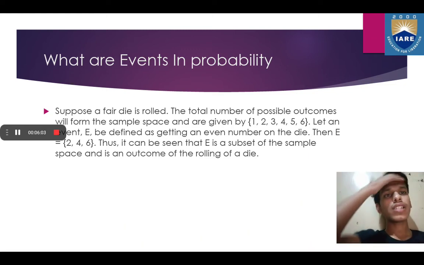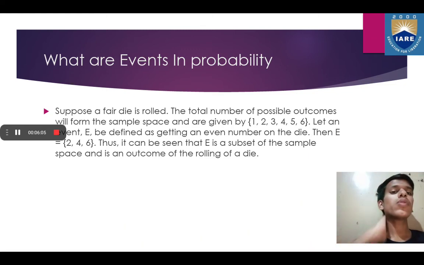Next, what are events in probability? Suppose a fair die is rolled. The total number of possible outcomes will form the sample space and are given by 1, 2, 3, 4, 5, 6. This is the sample space. Let an event E be defined as getting an even number on a die. Then E will be the set of 2, 4, 6. They are even numbers. Thus it can be seen that E is a subset of the sample space and is an outcome of rolling a dice.